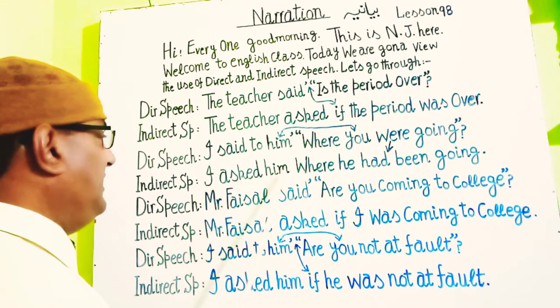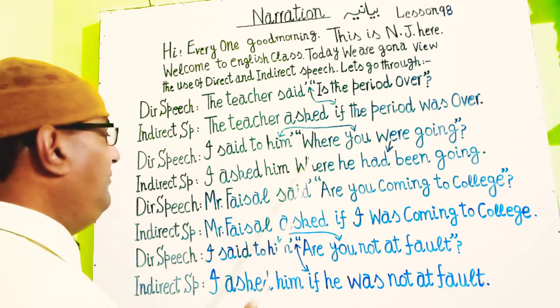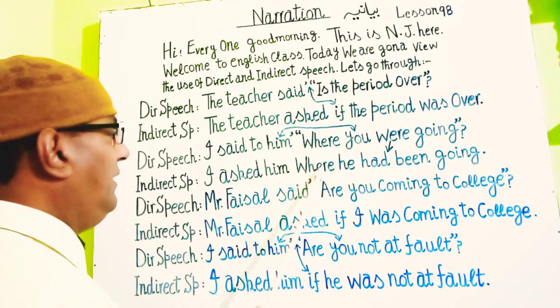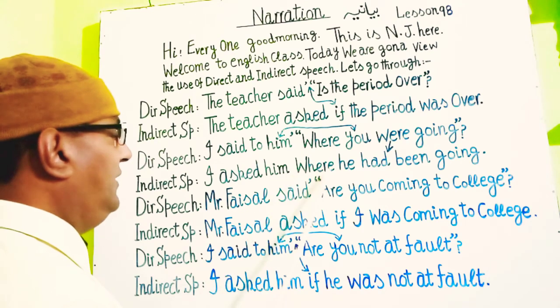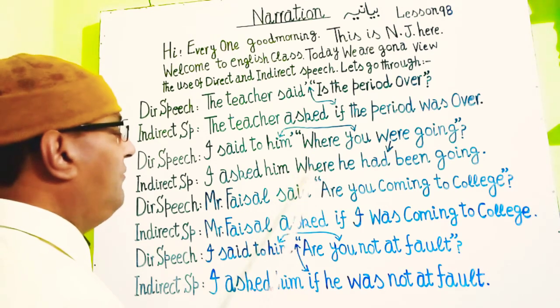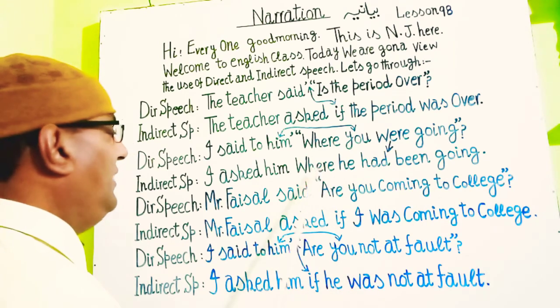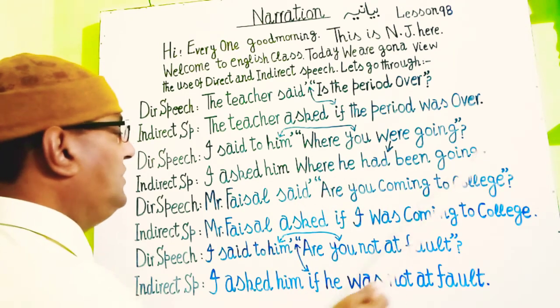I asked him, and "where" will remain the same by the rules. We remove the commas and write "where" here. And next you see: where he had been going, full stop.